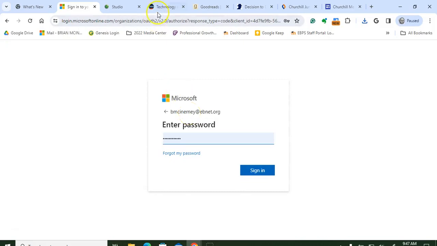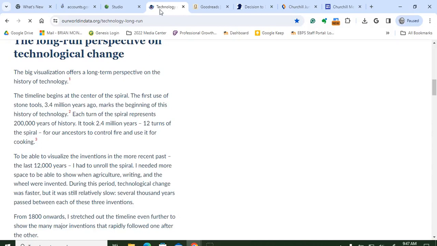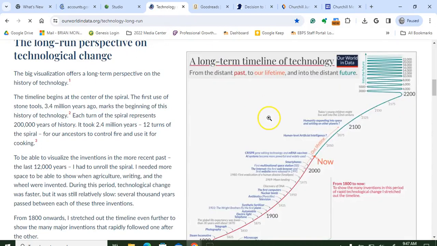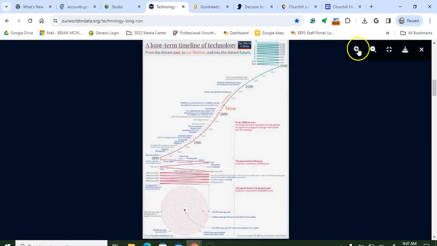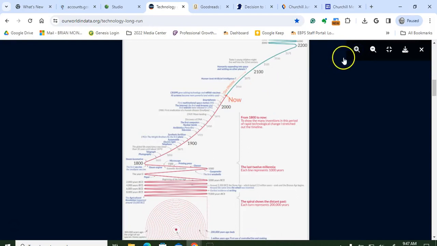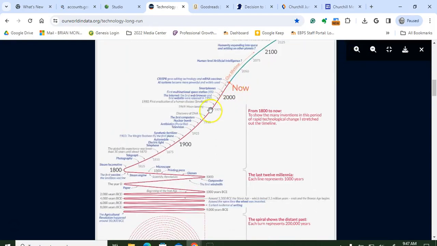The assignment we're doing today is going to ask you to evaluate and determine what the greatest invention of all time was. And to do that, I've given you access to this website. I think it would be most helpful if you accessed this infographic on the side. Now, it is pretty small. You should be able to zoom in a couple of times. And we're going to look and see what you determine the greatest invention was.